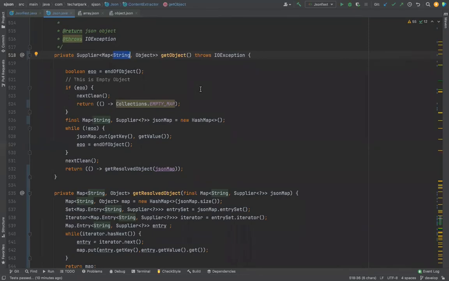So the question to you all is: go and check which map implementation best suits JSON, and two, in case we need to do our own implementation, why and how we will do it.